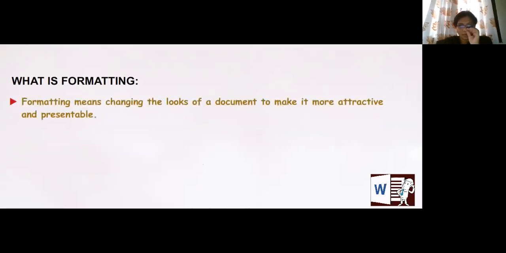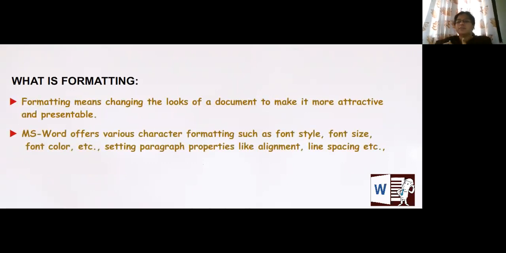So before we start, what is formatting? What do you mean by formatting when I say the word format? Okay. So say, children, imagine your bag is messy. All your textbooks, notebooks, your compass box, your pencils, everything is messed up in your bag. So what will I say? Do format it, in the sense clean it up, remove everything unwanted, keep everything neatly. Everything should be placed very neatly. This is called formatting.